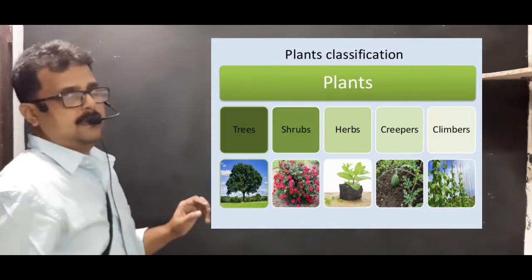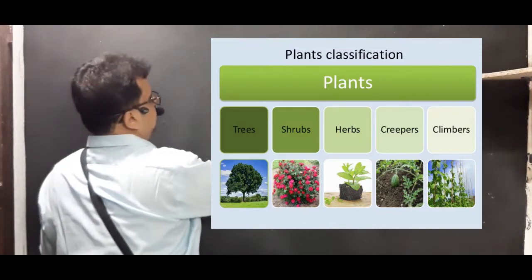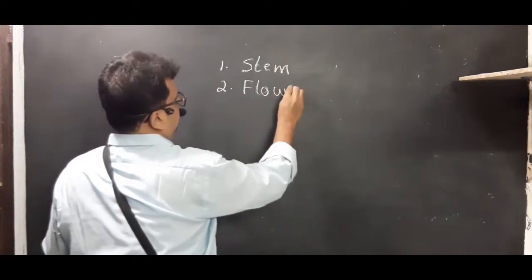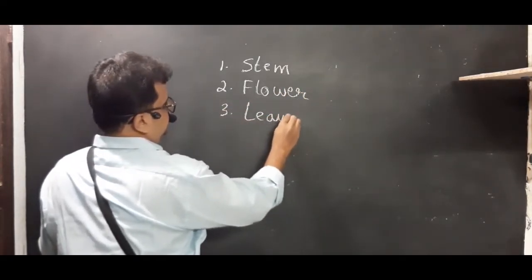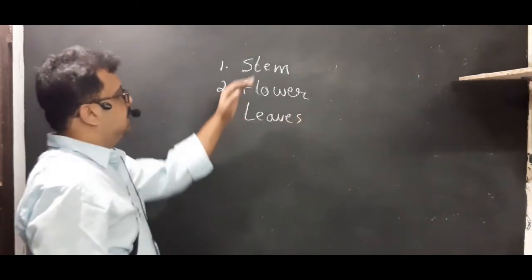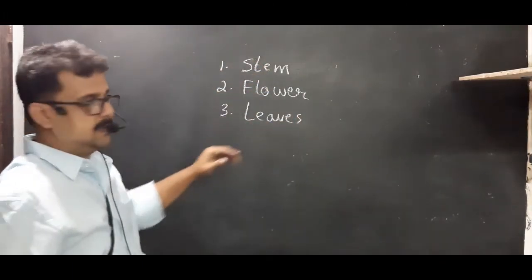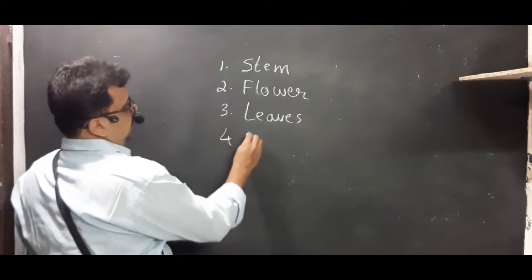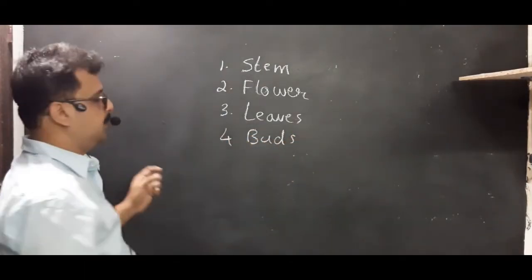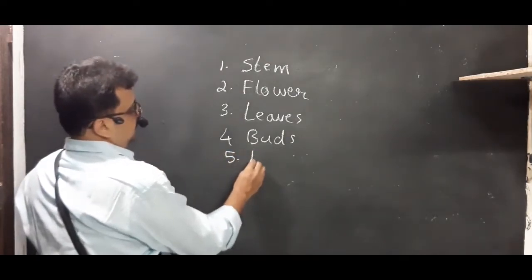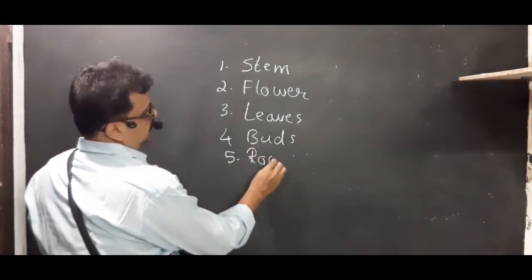Then another important part is the flower. There are leaves. Isn't it? Stem is there, flower is there, leaves are there. Then they have buds, flower buds on them. Then they have maybe roots.